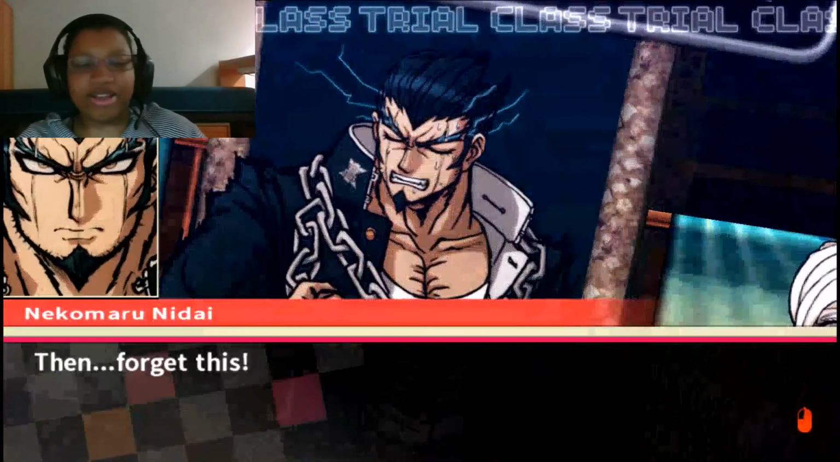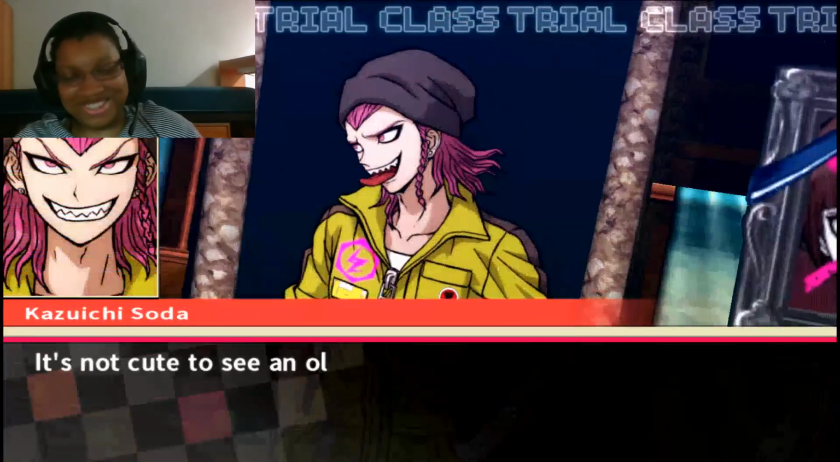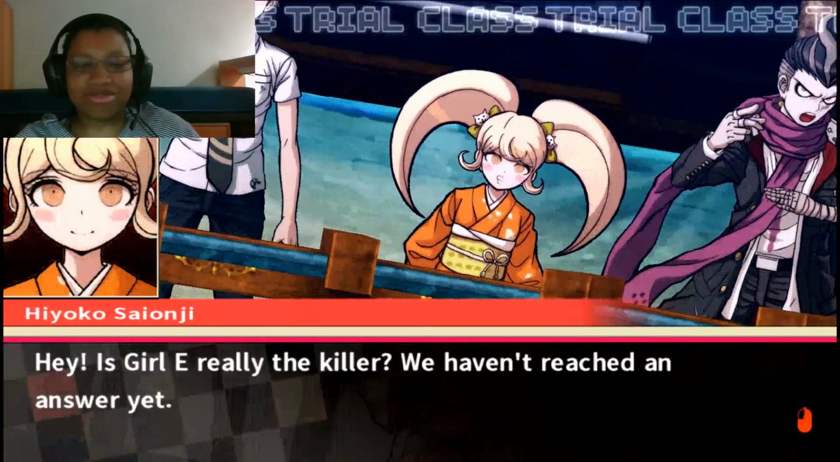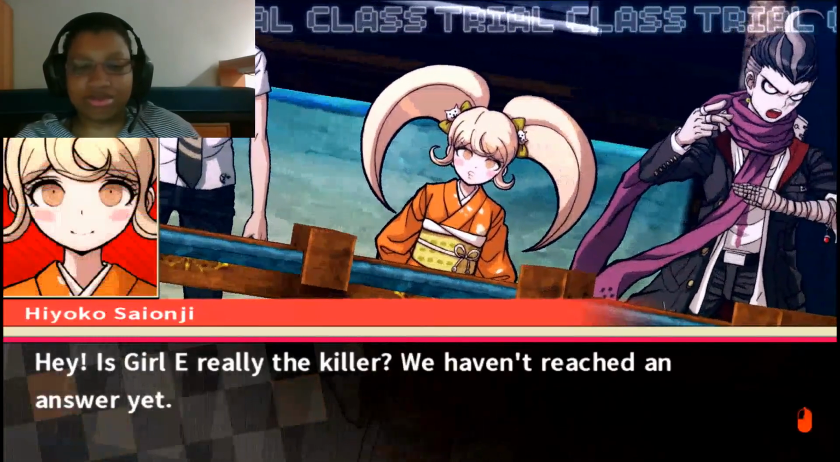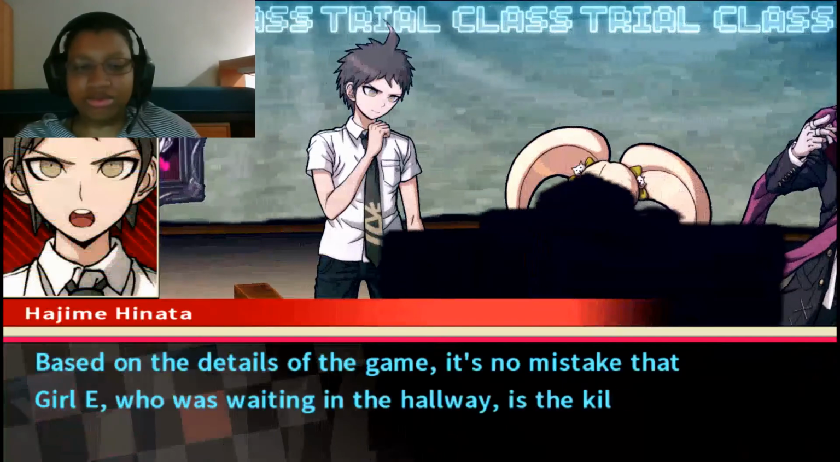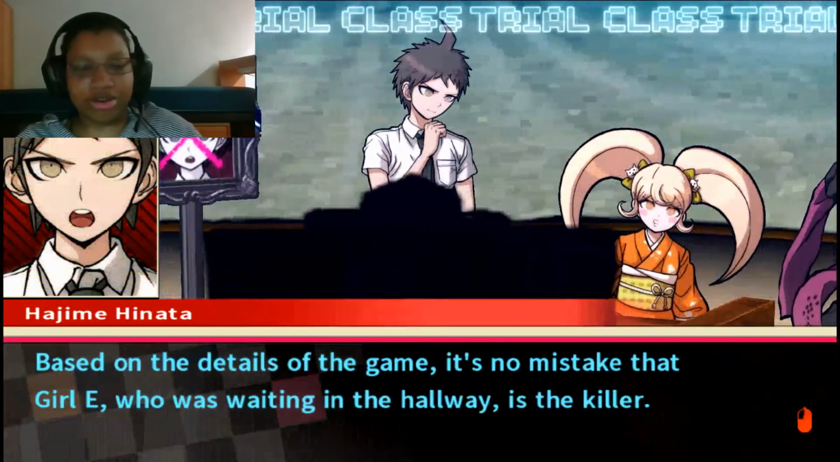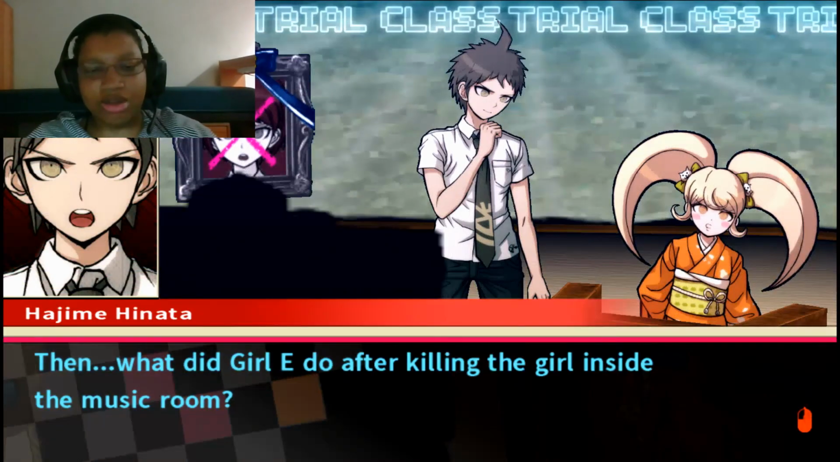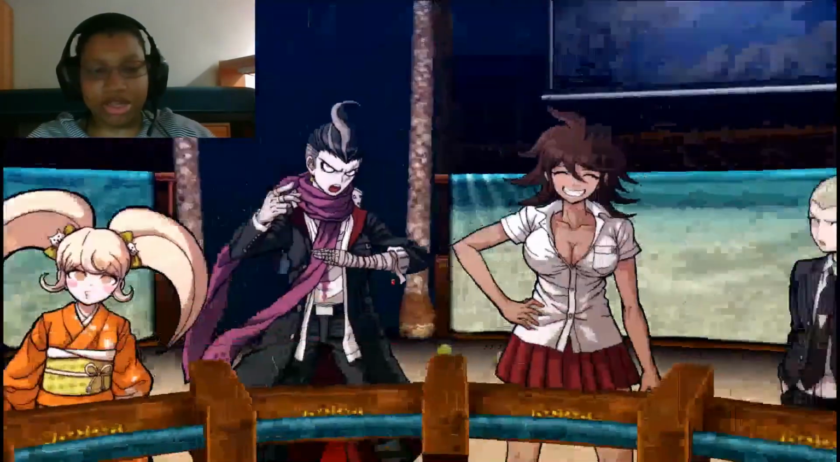Then forget this. It's not cute to see an old guy sulk. Hey, is Girl E really the killer? We haven't reached an answer yet. Based on the details of the game, it's no mistake that Girl E, who was waiting in the hallway, is the killer. Then what did Girl E do after killing the girl inside the music room? I guess I need to clear that up first.